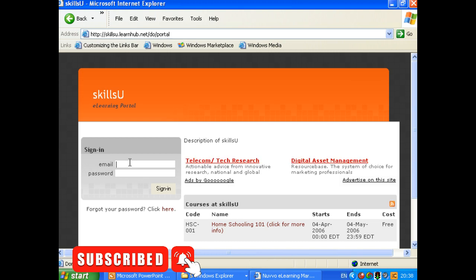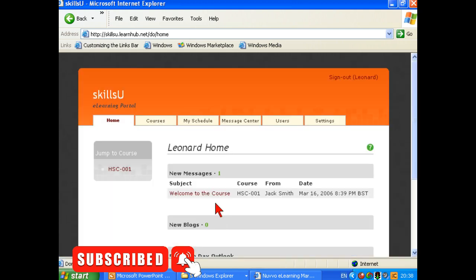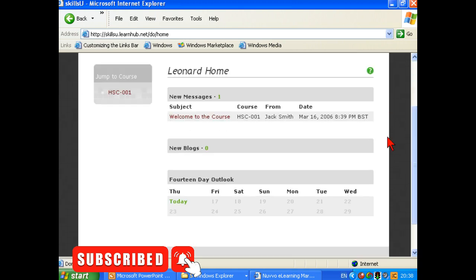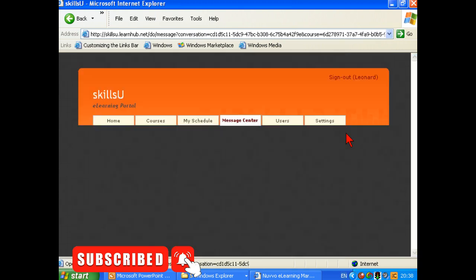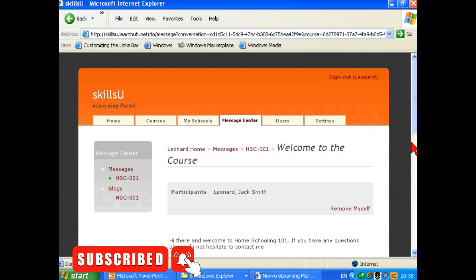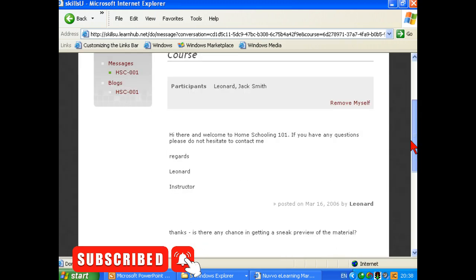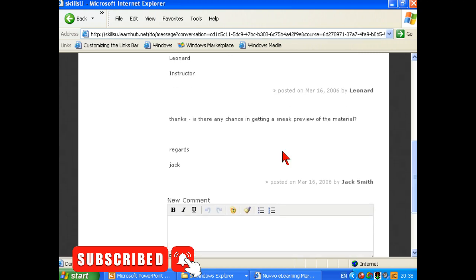I'm going to sign back in as the moderator, the owner. There we go, it's signed in here. And it says I have a new message as well from Jack Smith. Hi there. That's my original, and he's come back again: is there any chance of getting a sneak preview? And I can add another comment here and send it back to Jack.